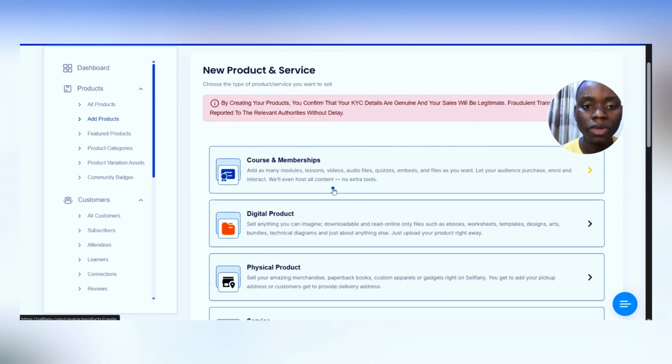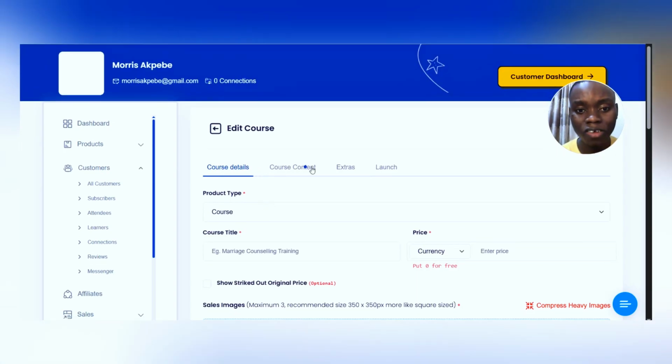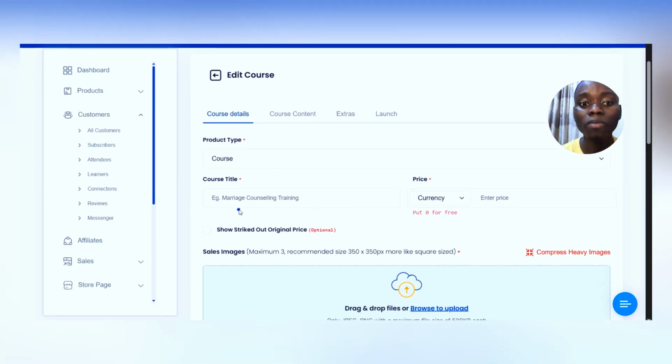Now for the digital product we're going to be creating a course or membership. So all you have to do is click on this and you get to this page. So you can see course details, course content, extras, and then launch. So here we are going to be using the course detail. And for the course title, I'm going to be just making a tutorial on the particular course I call the 1 million affiliate marketing blueprint.